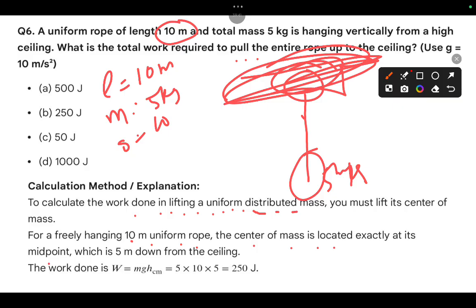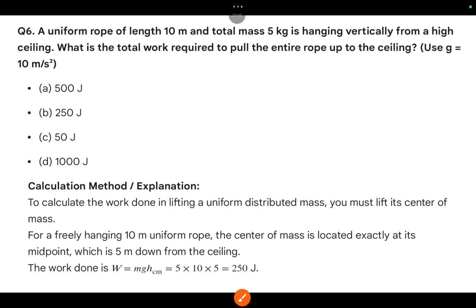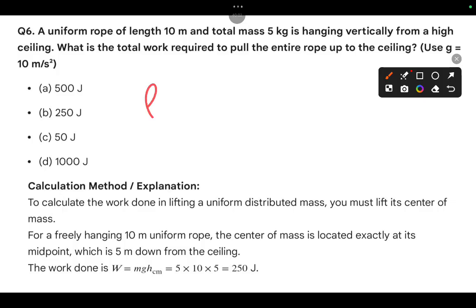So here, first we should go with the formula. What formula we have to choose? Let me clear one thing. For the rope we have tension.